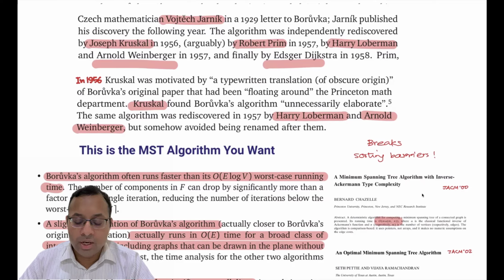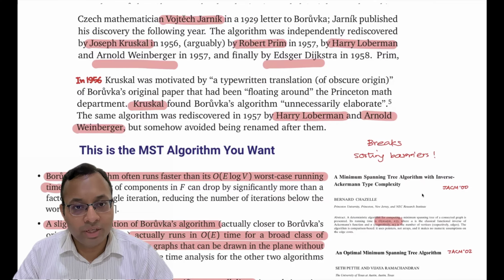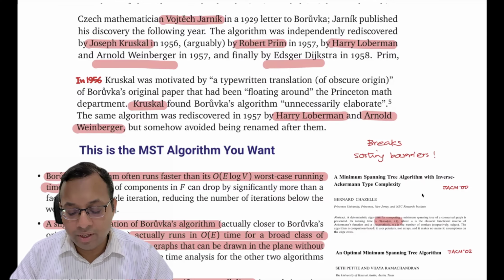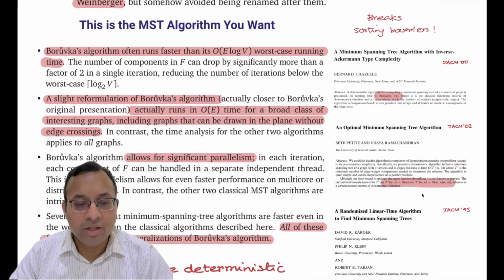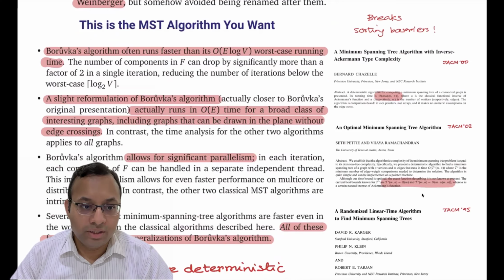Now, many textbooks don't teach Borůvka's algorithm. When I'm teaching in the class, many of you told me you know about Jarník-Prim's algorithm or Kruskal's algorithm, but Borůvka is not so popular. But it has several advantages. This is a code by Jeff Erickson. This is the MST algorithm you want, Borůvka's algorithm.